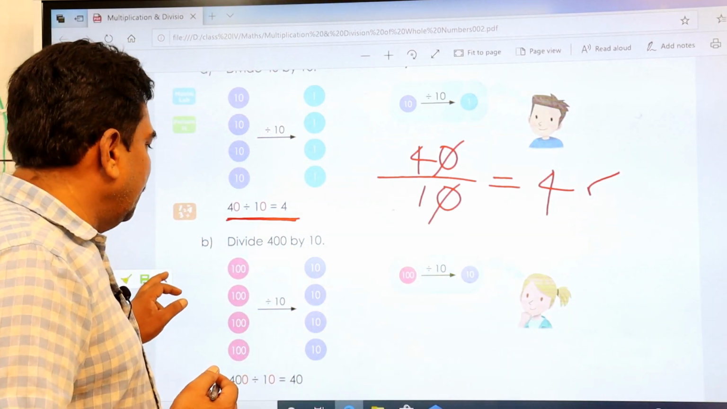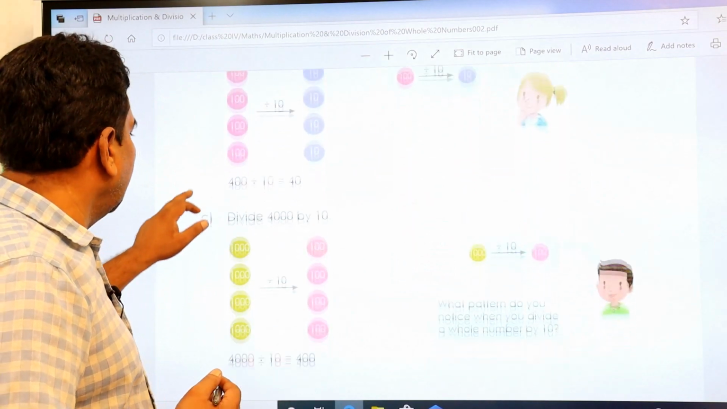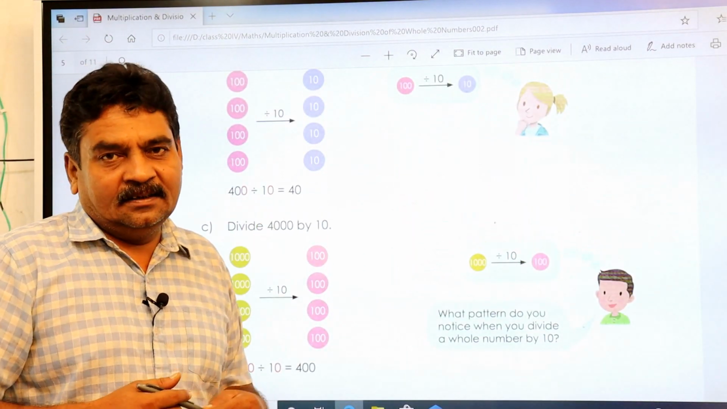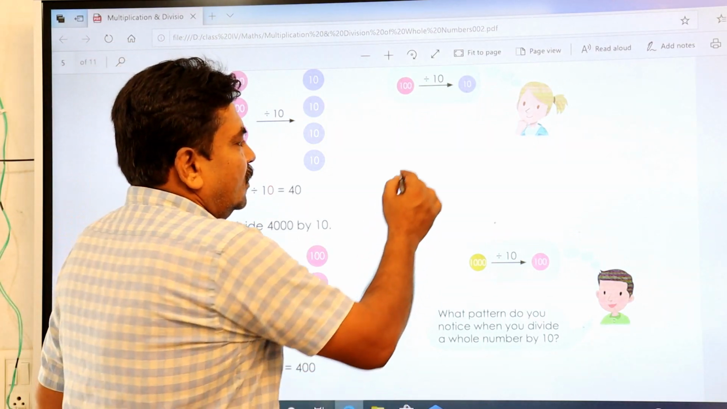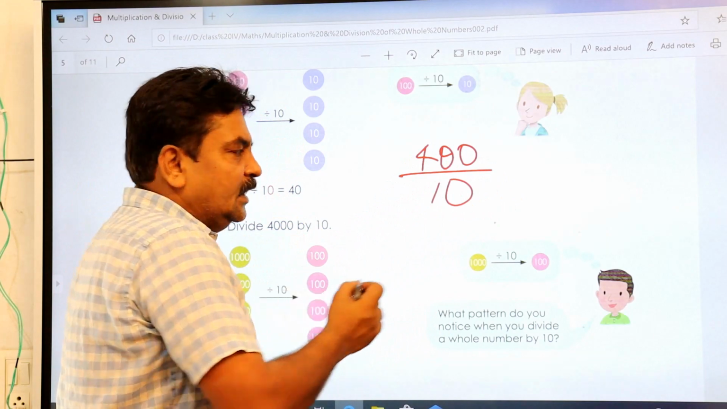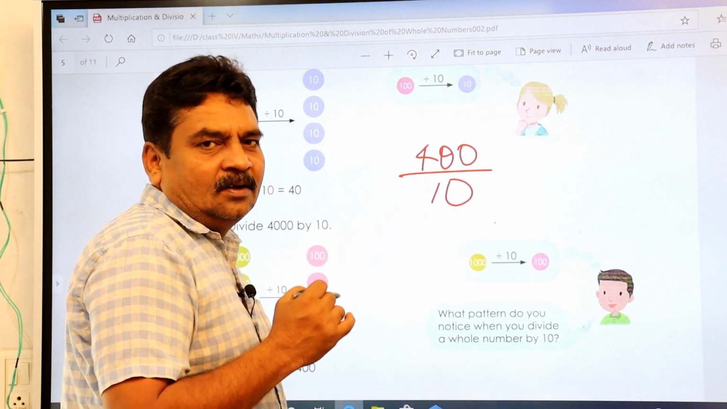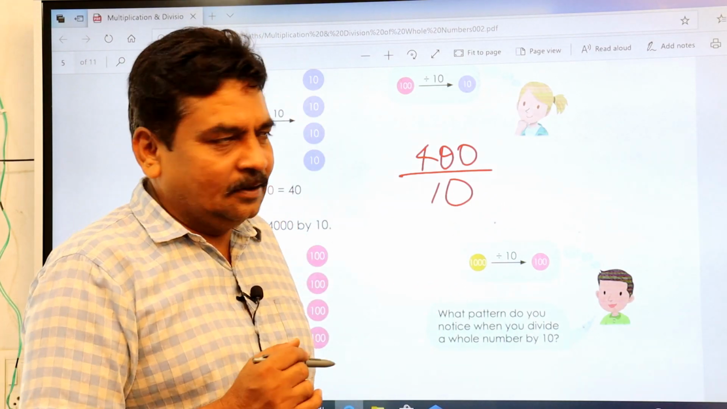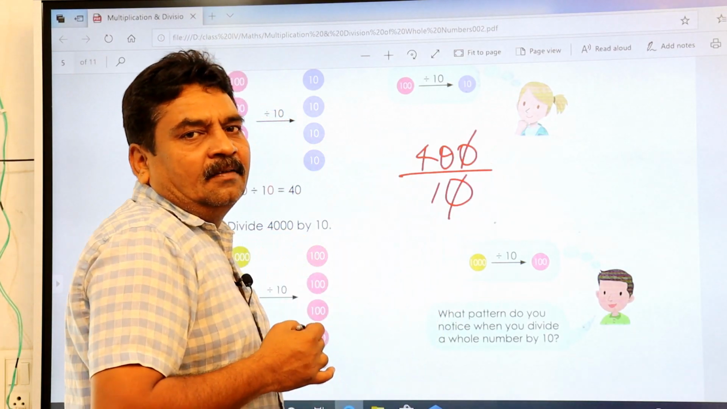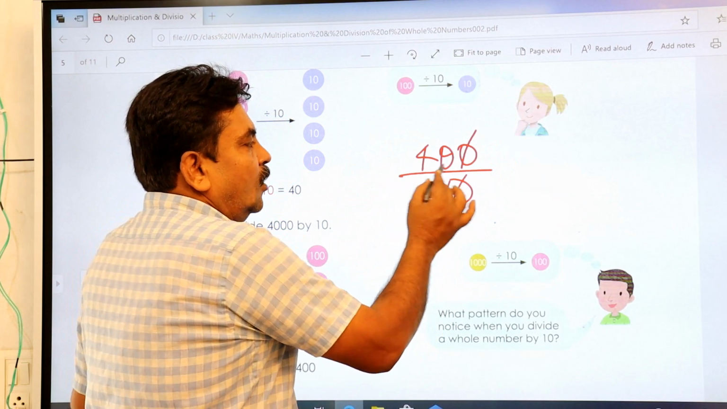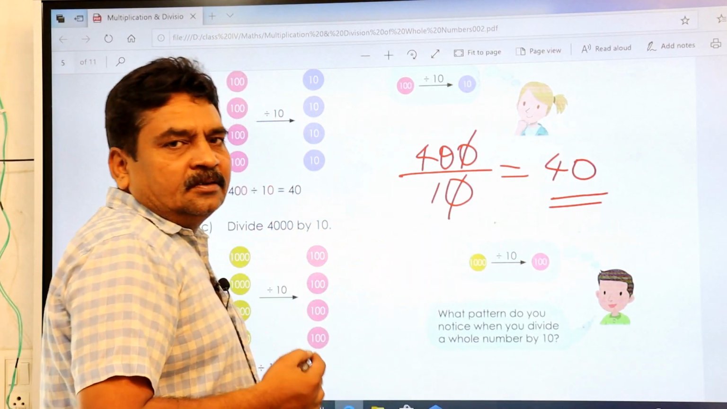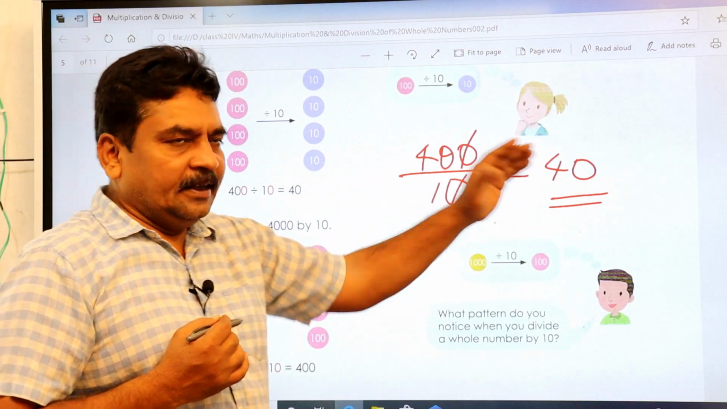Coming to the next example, you have 400 divided by 10. See here, 400 divided by 10. Here you have only one 0 in the denominator, so one 0 can be cancelled only against one 0. So we cancel this 0, only one 0. Then how much is it? 40. So it remains 40. So generally we do it in this way.